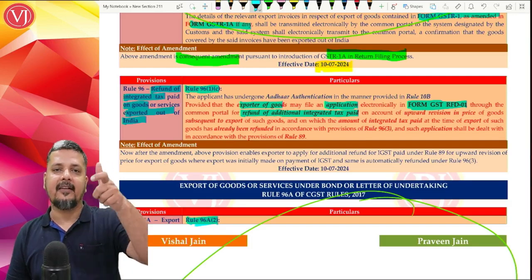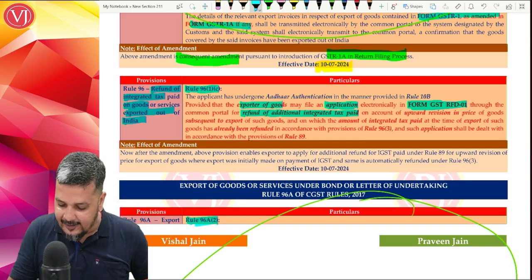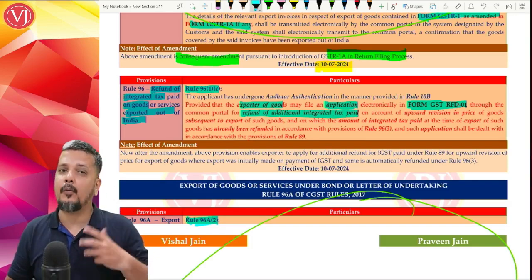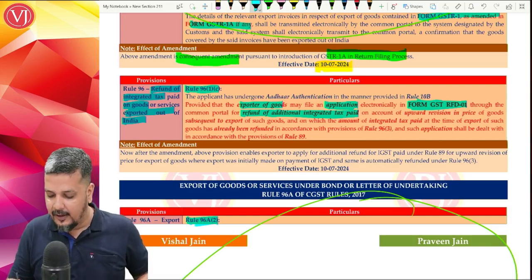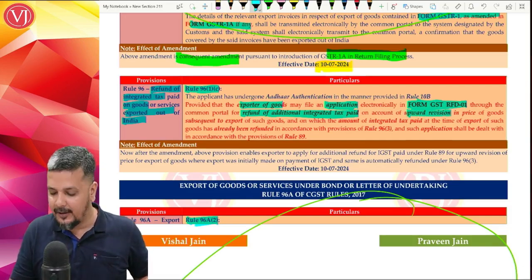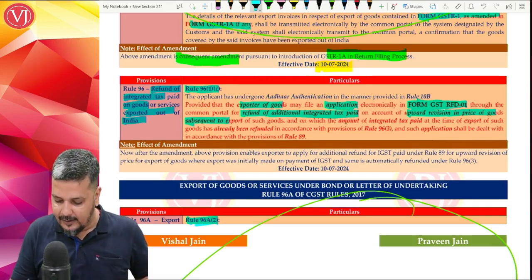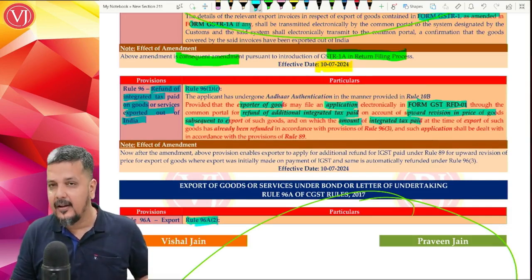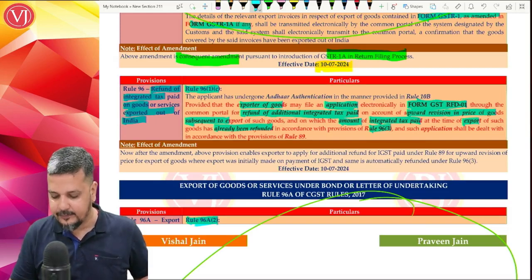Now if there is an increase in price of those goods, I am paying the output IGST, I'll get the output IGST refund, but additional output IGST refund, but not automatically. I have to make an application in RFD 01 for that upward revision in price of goods which have been exported after getting the amount of IGST at the time of export, which is automatically refunded to me.